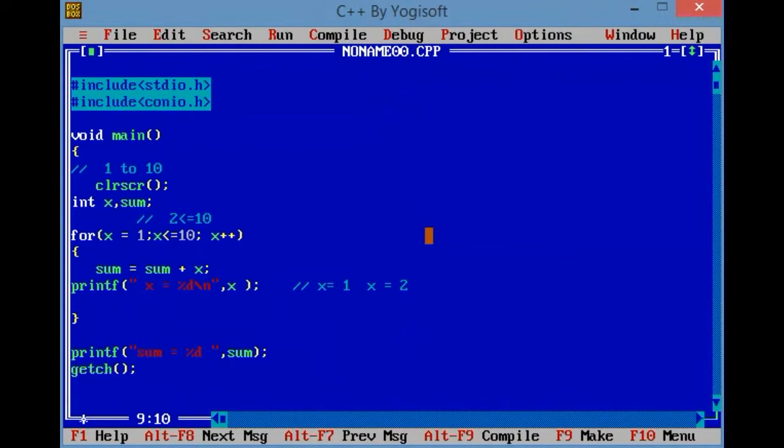Now, if I am executing this code, what happens? Now check, I am initializing sum to 0. Why am I initializing sum equals to 0? Can anyone tell me?